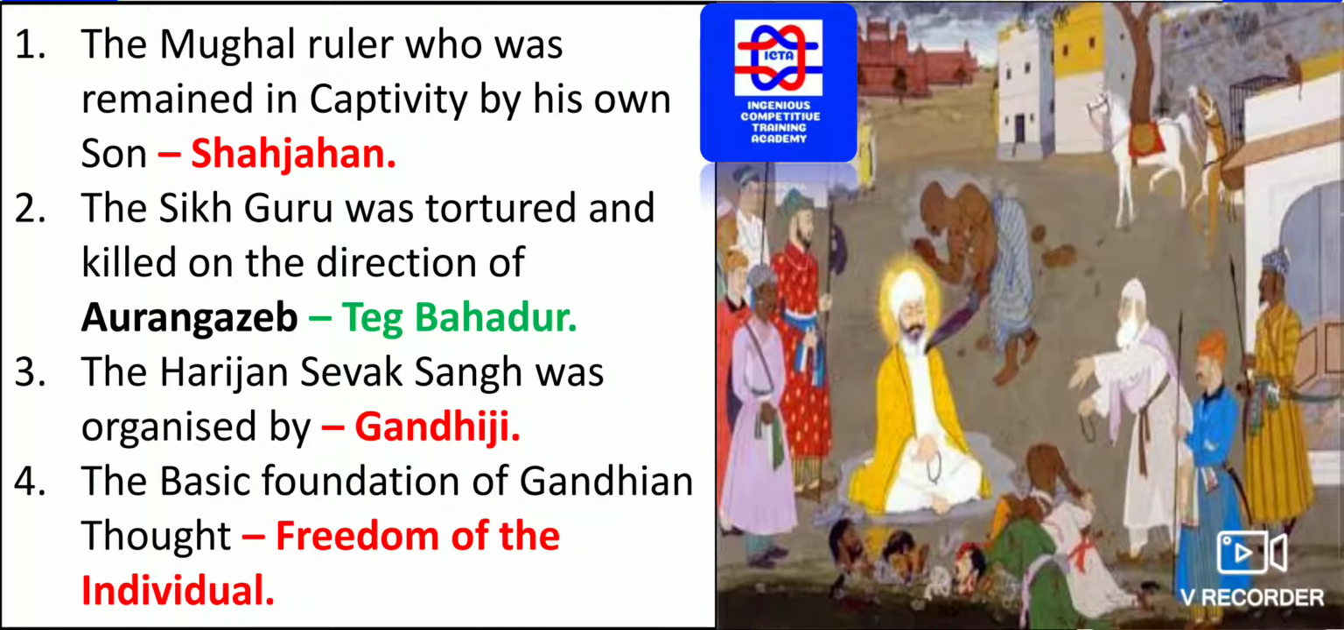The Mughal ruler who remained in captivity by his own son. Please remember, Shah Jahan was the king who was held captive by his own son. Though he had built the great Taj Mahal in the olden days, he was very sad, and he was even captured by his son, and he died in a great disaster.